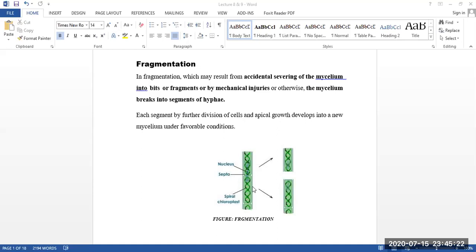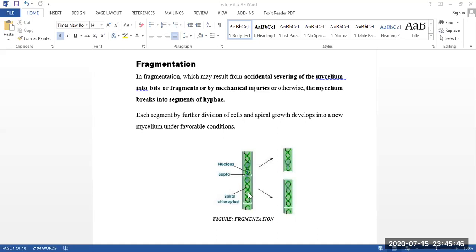Each segment then grows as a new mycelium under favorable conditions. That means there is a whole body of mycelium of a fungus, and there is some division. It can be some mechanical injury, or it can be divided in natural ways, and each portion can become a mature mycelium, and from this portion another mature mycelium, and from this portion another mature mycelium.